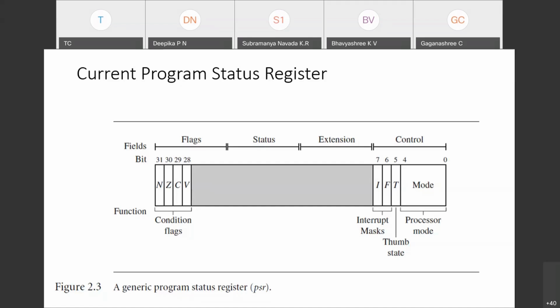It means that if there is a sign change, then the sign flag is set. If the result is zero, then the zero flag is set. If there is a carry, then the carry flag is set. If there is an overflow, then the overflow flag is set. So conditional flags are set according to the operations performed, which will be reflected in the CPSR register. The processor always looks into the CPSR register. This is the explanation of the CPSR register.